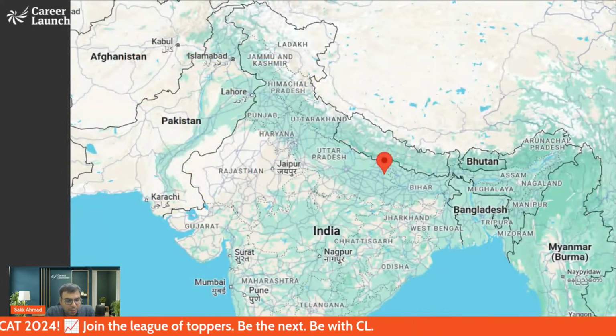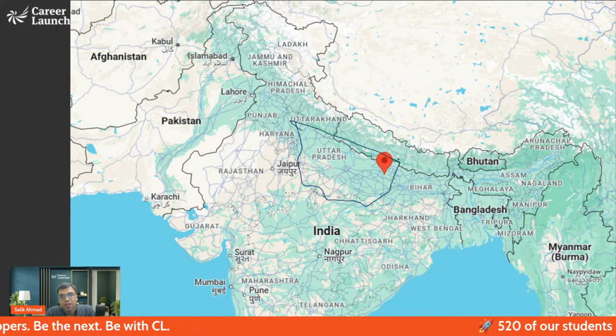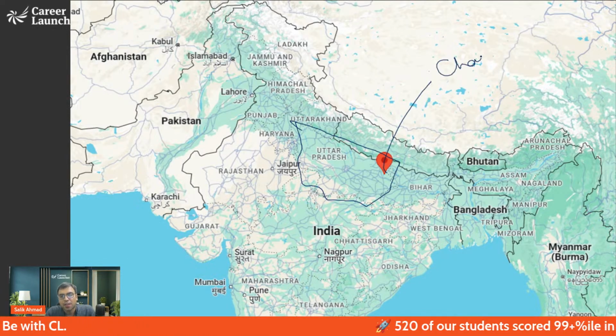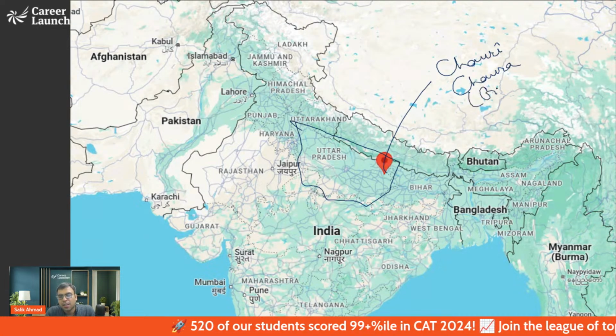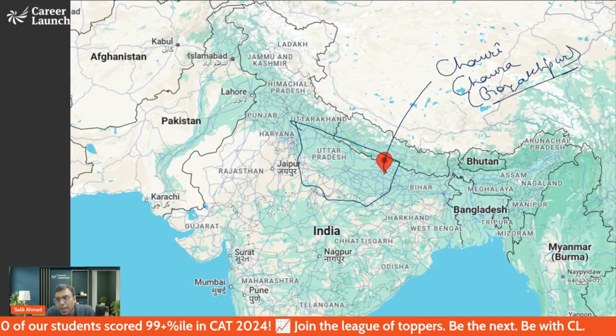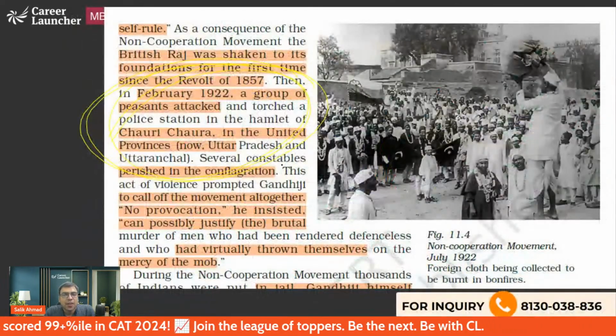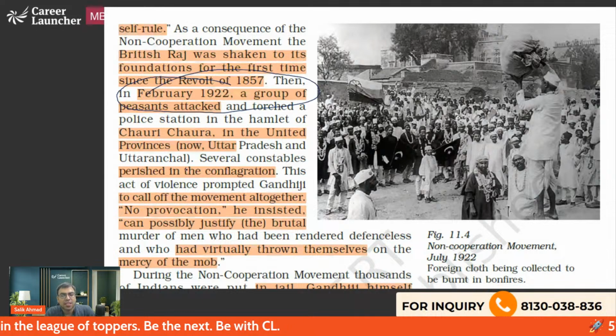First of all, let me show it on the map. This is the state of UP. Here you will find Chauri Chaura, which is in Gorakhpur today. Basically, what happened was in February 1922, we saw a group of peasants attacking the police station.